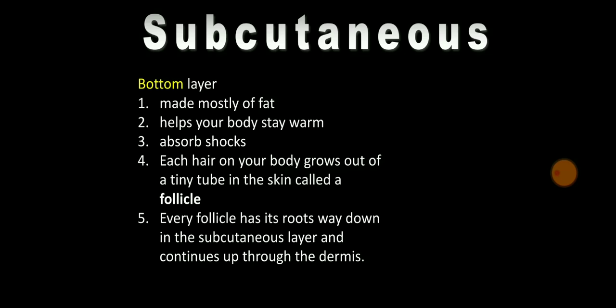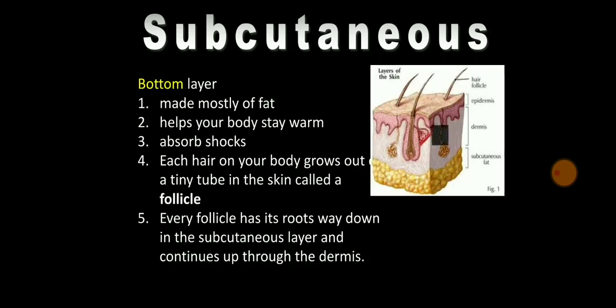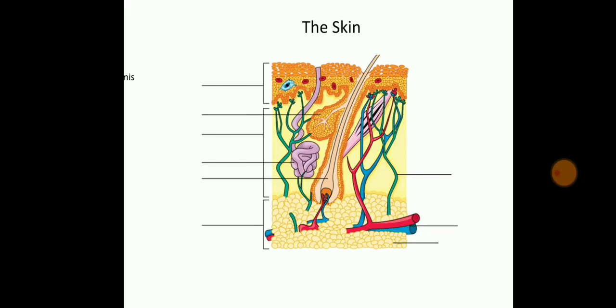Every follicle has a root way down in the sebaceous gland layer, which continues till the dermis. So these are the main three layers of skin: epidermis, dermis and subcutaneous layer. Whenever a question is asked in your exam, you have to draw the same diagram with the explanation.